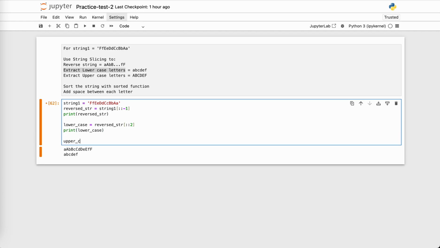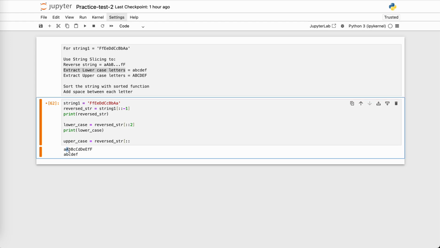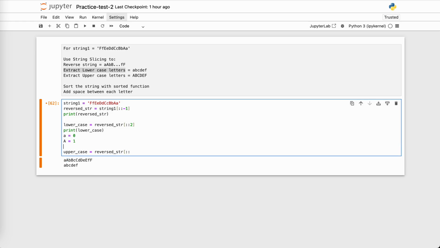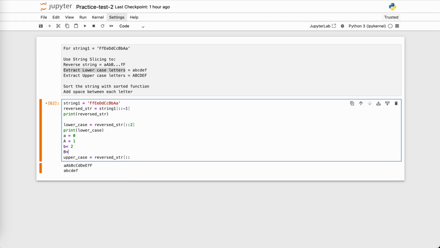Similarly, for uppercase, reversed underscore str, I want from the beginning till the end. And what do I want now? Capital A is at index number 1. So small a index is 0, capital A is 1, small b is 2, capital B is 3, so on and so forth. If I start from the very beginning of the string, it will take small a as well, and I don't need that.